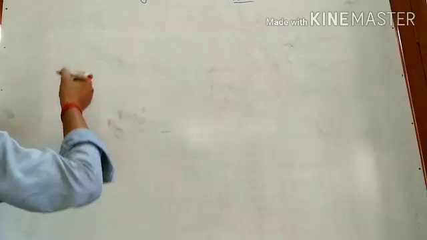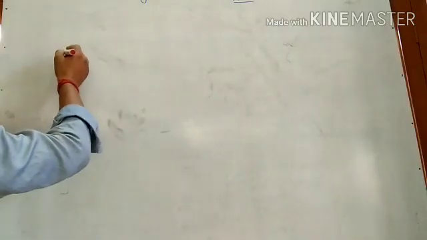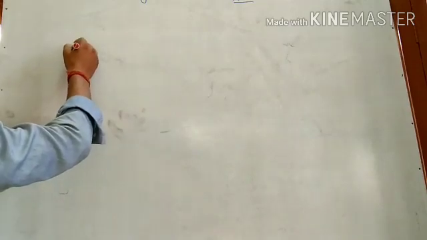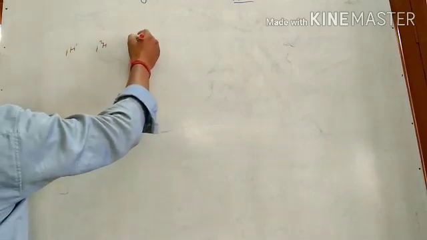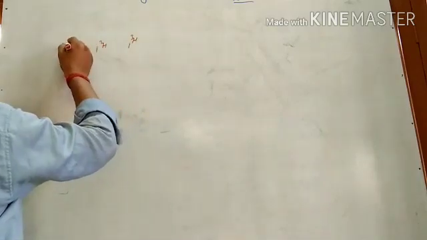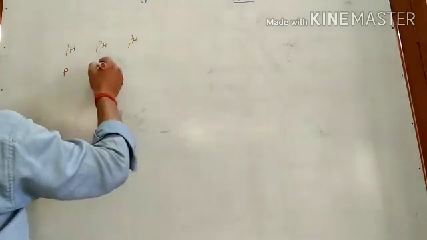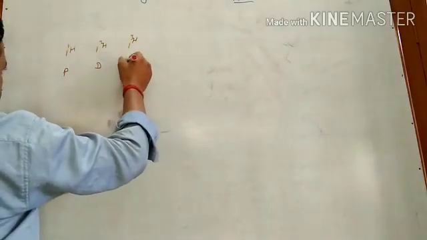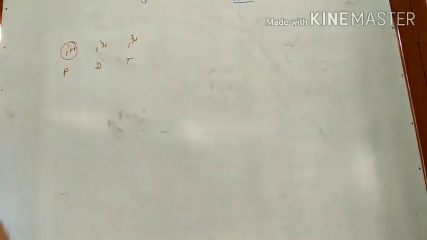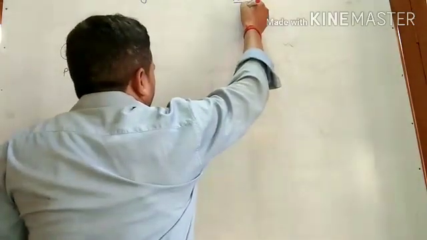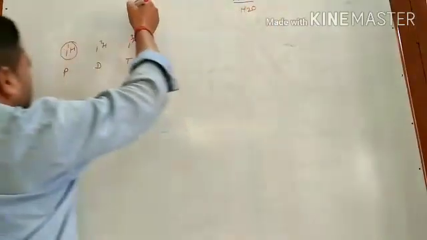If we write the isotopes of hydrogen: 1H1, 1H2 and 1H3. This is protium, this is deuterium, and that is tritium. So you see, in hydrogen, what is the weight? This is the molecular weight. So the water formula is H2O, and the other is D2O.